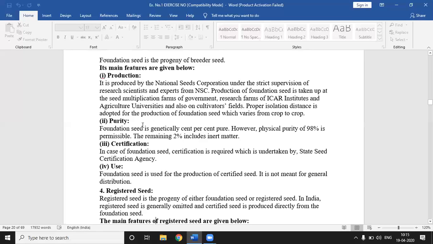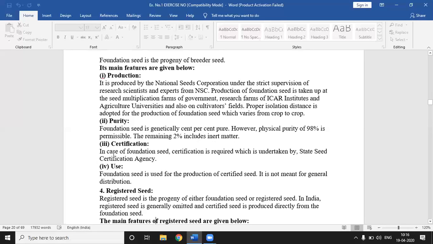Then purity of foundation seed. Foundation seed is genetically 100% pure. However, physical purity of 98% is permissible. The remaining 2% includes inert matter, that is other crop seed, trash material or dust particles.